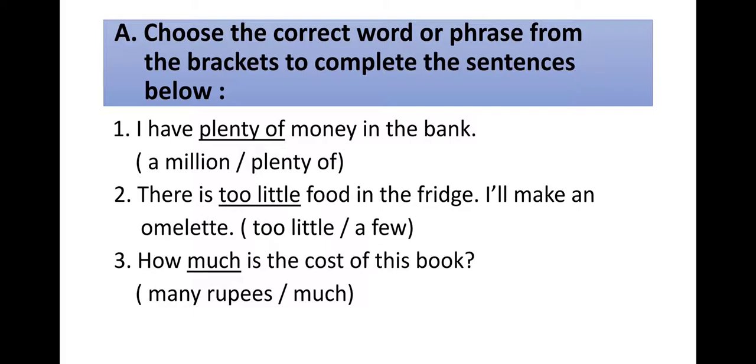Number 1, I have plenty of money in the bank. Here each sentence has words in brackets. From the brackets you have to choose the correct word and fill the blank. Number 2, there is too little food in the fridge. I'll make an omelette. 3, how much is the cost of this book?